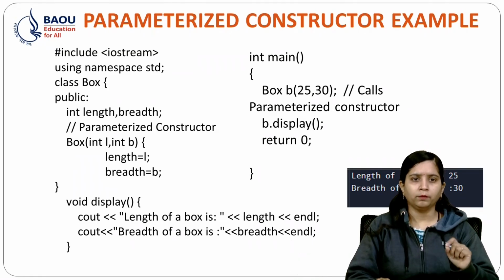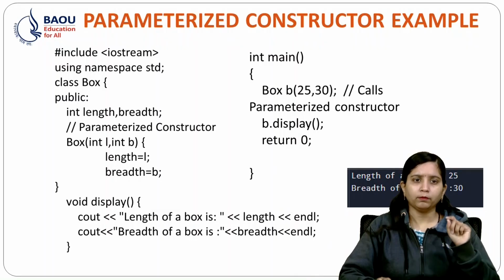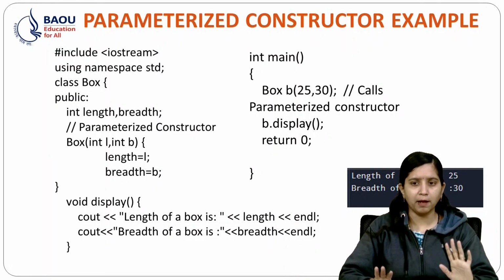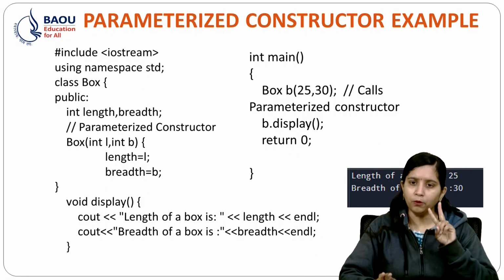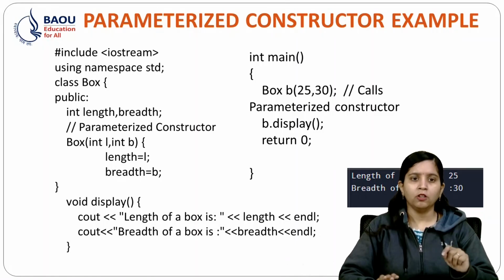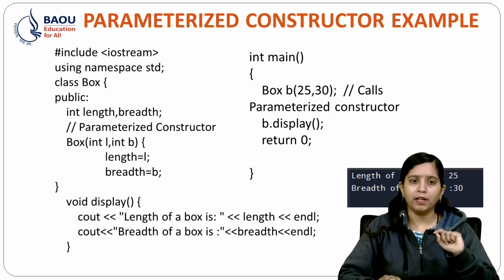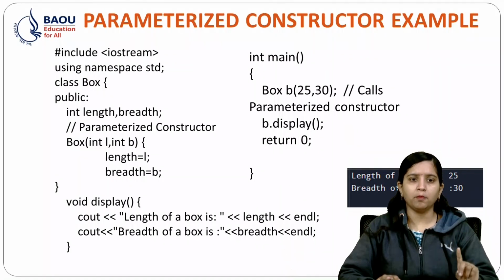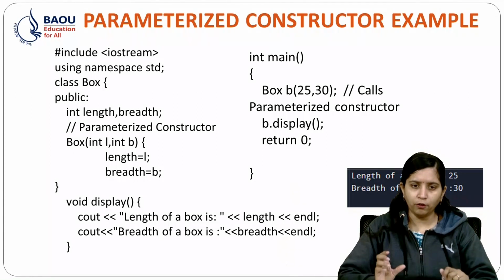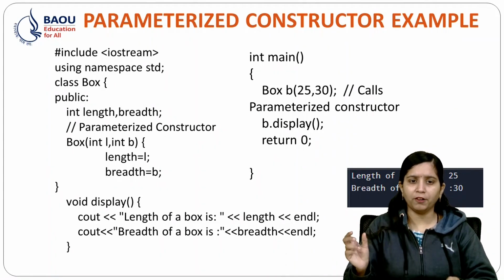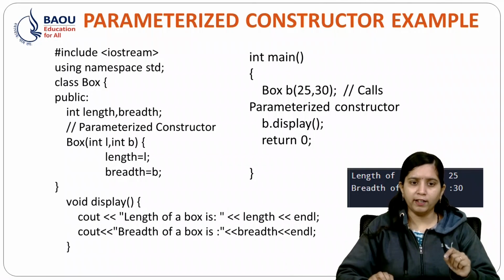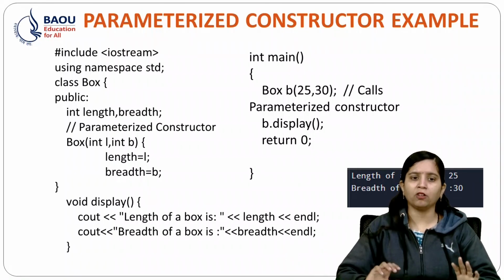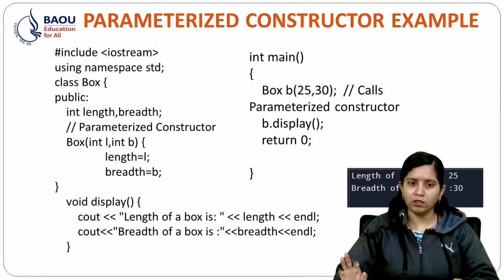So over here, #include <iostream>. I have taken a Box example so that you can get an idea. I have taken two data members, that is length and breadth. I have created a parameterized constructor, that is Box(int L, int B), and what I do is length is equal to L and breadth is equal to B. In void display I am simply printing the length and breadth of the box.